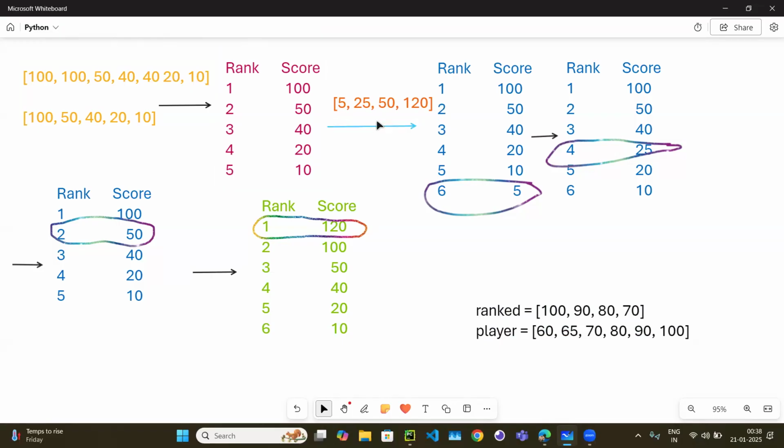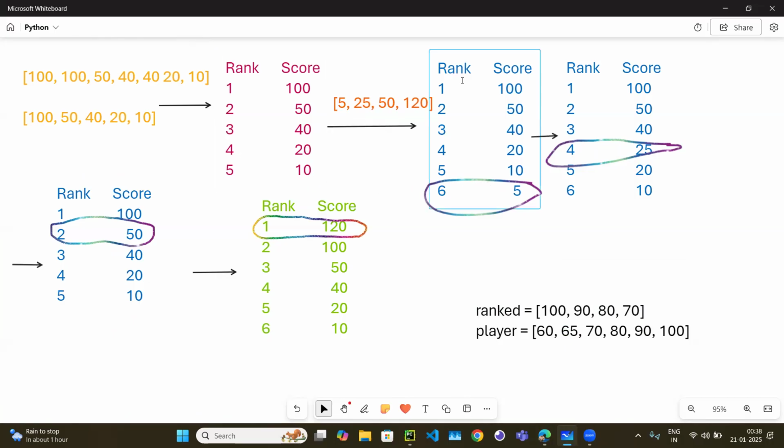Okay, now we have this, the arcade player starts playing the game. In game one, he scores 5. So what will you do? You will start comparing with 100. Is 5 greater than 100? No. Is 5 greater than 50? No. Is 5 greater than 40? No. Is 5 greater than 20? No. Is 5 greater than 10? No. So none of the options is satisfied.